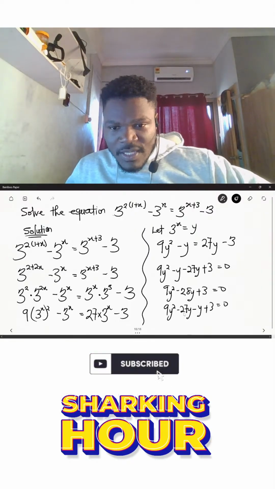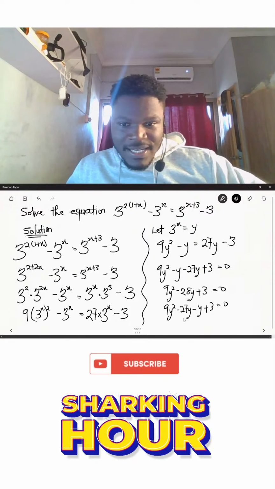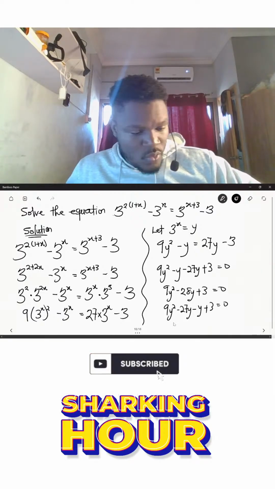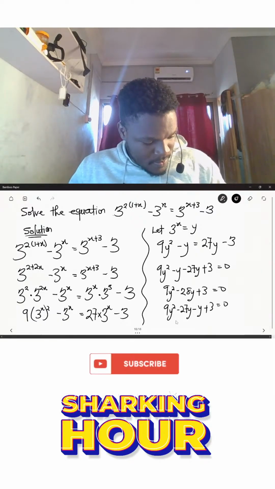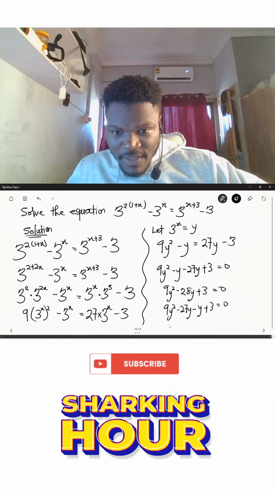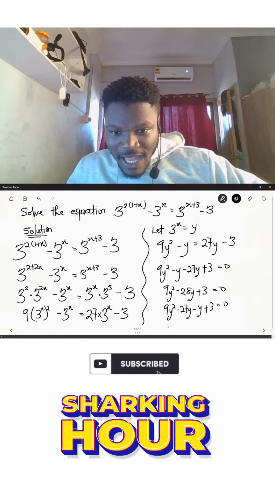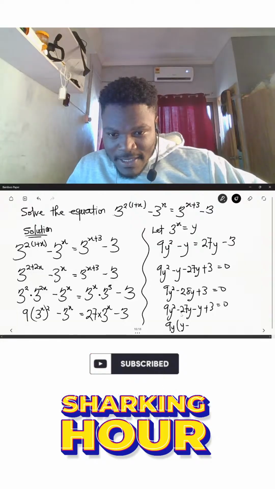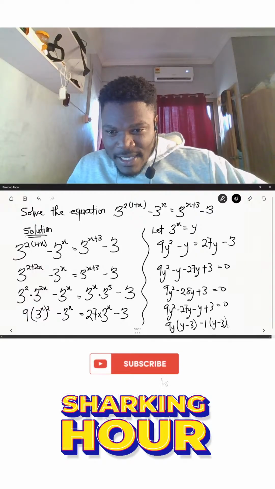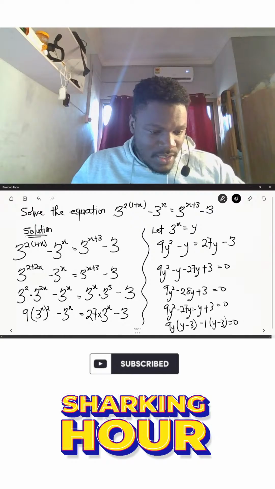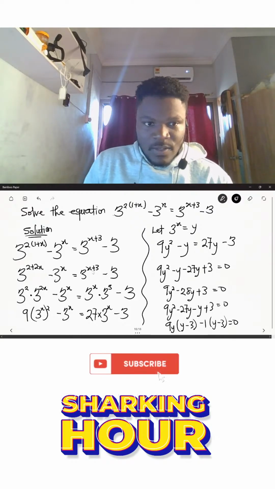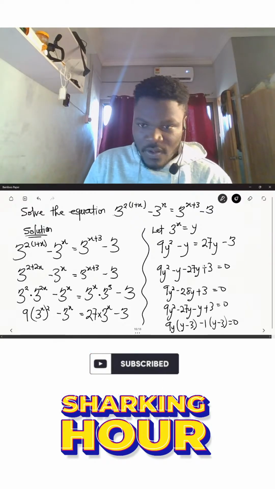Okay, so from here, between 9y squared and 27y, 9y is common. So 27 divided by 9, that will give us 3. We'll factor out 9y. So we have 9y into brackets. Here will become y, then minus, here we'll be left with 3. Then over here we'll have minus 1 outside brackets. Then we'll have y minus 3 is equal to 0. Are we okay? So this is what we have up until this point.